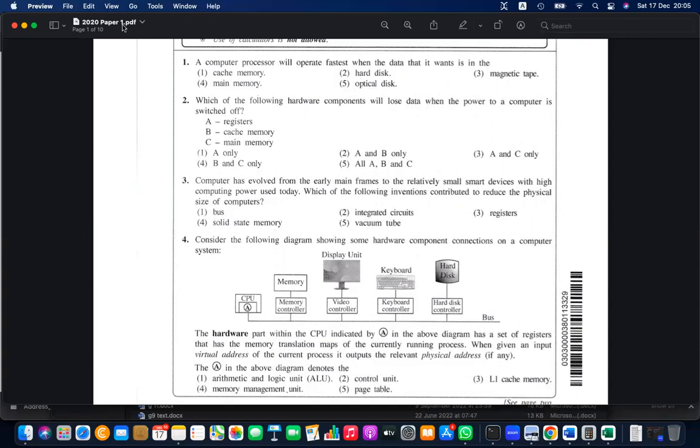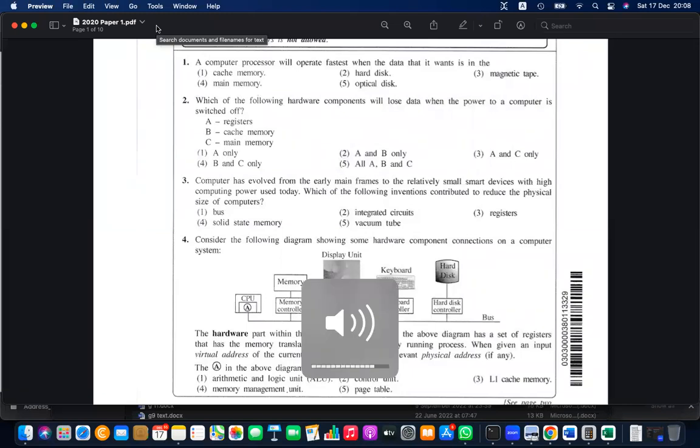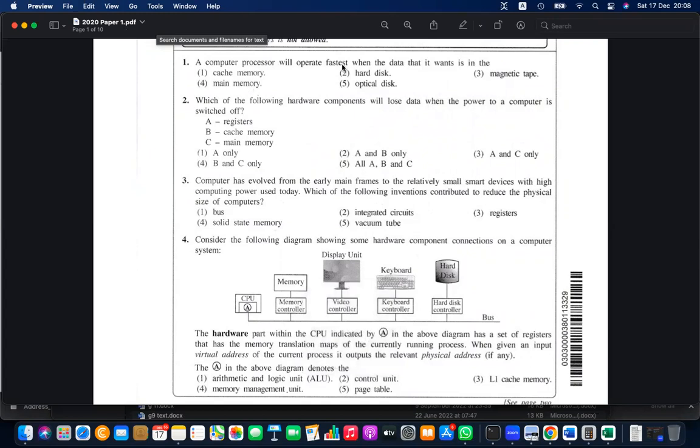Question number 1 to 4. Computer processor will operate fastest when data that it wants is in the... so they are indirectly asking for the fastest memory.